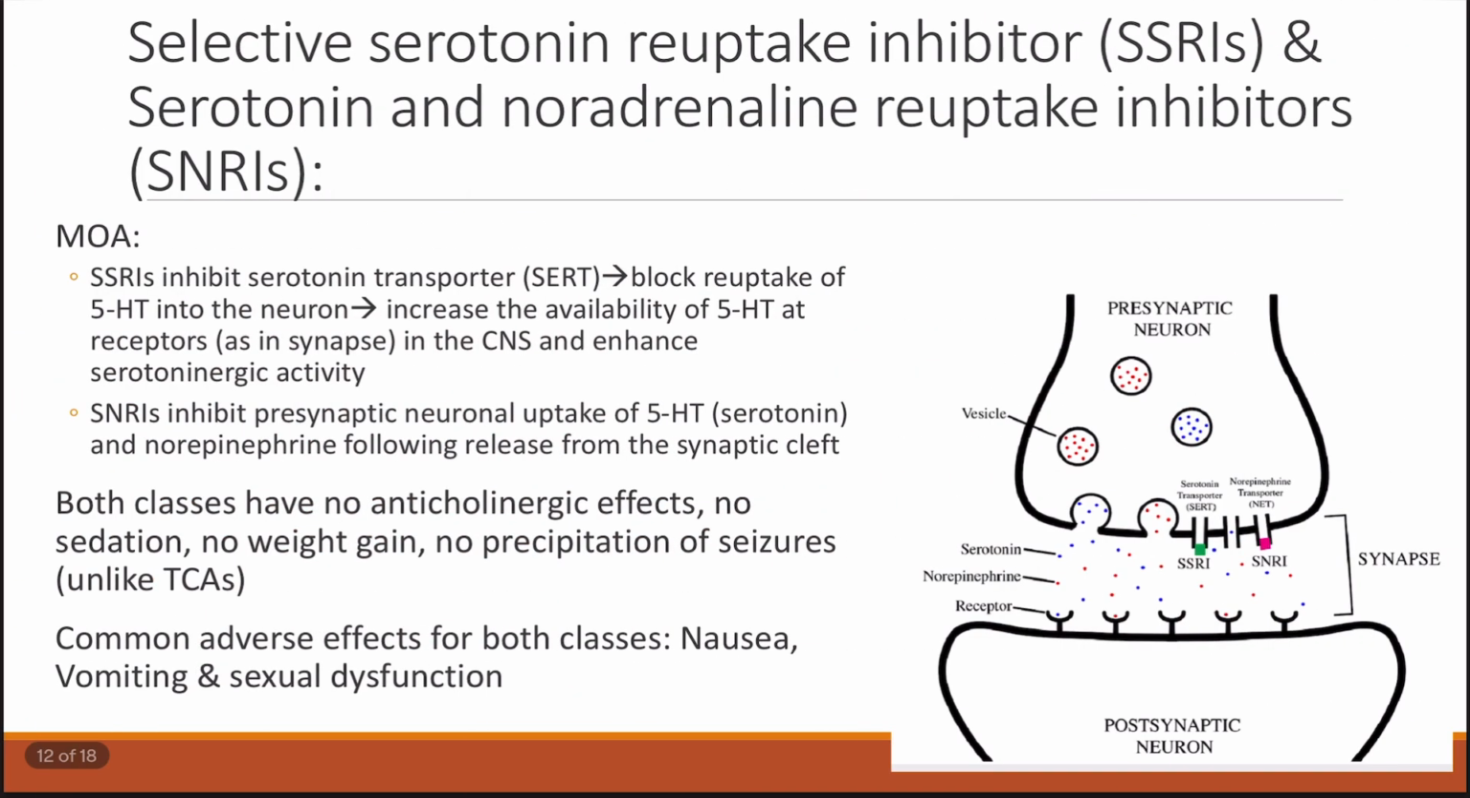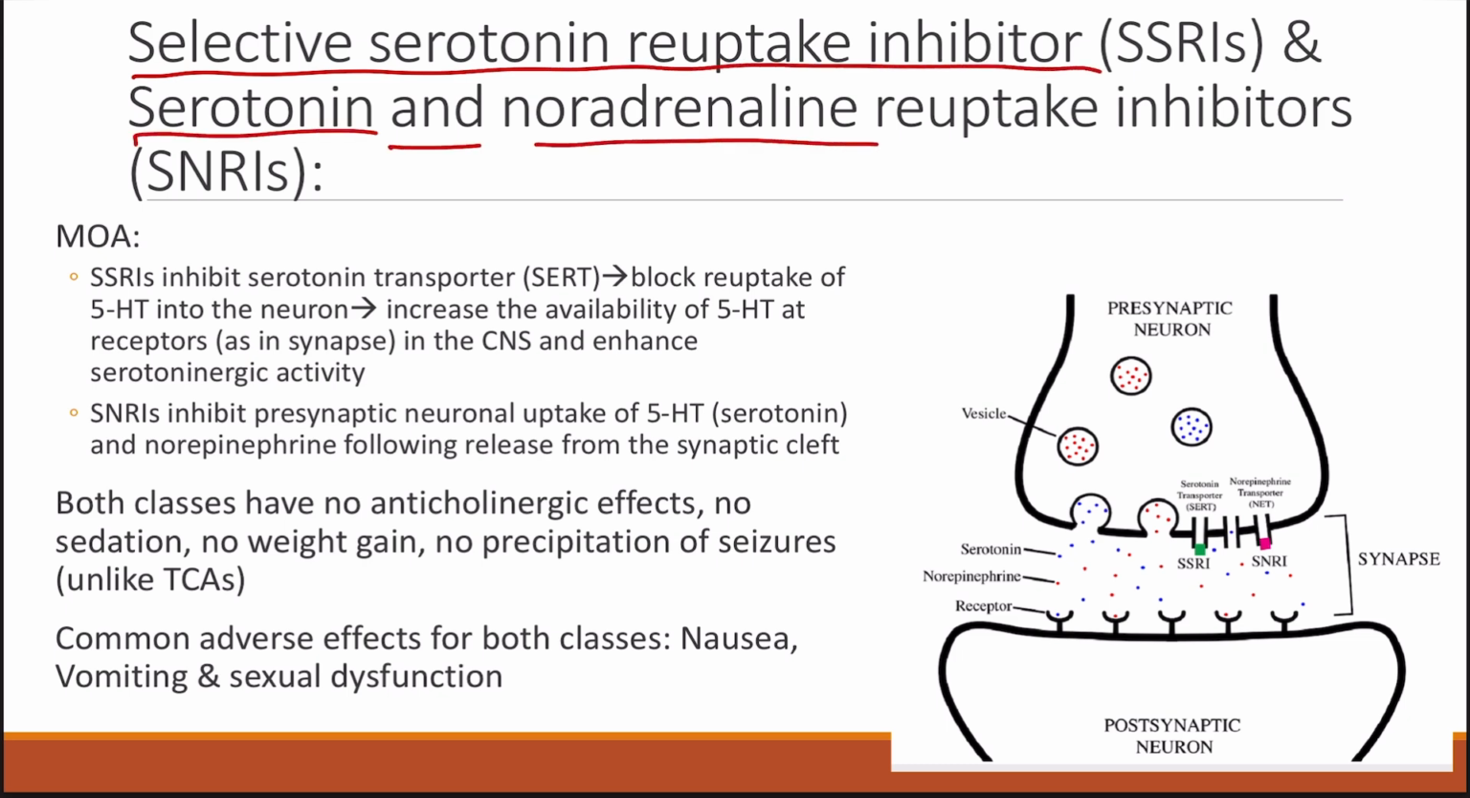Now coming to the next class, that is the selective serotonin reuptake inhibitors and serotonin and noradrenaline or norepinephrine reuptake inhibitors. These are the first line agents for the management of anxiety and also for the management of depression. So how are they going to act? First, let's see this diagram.